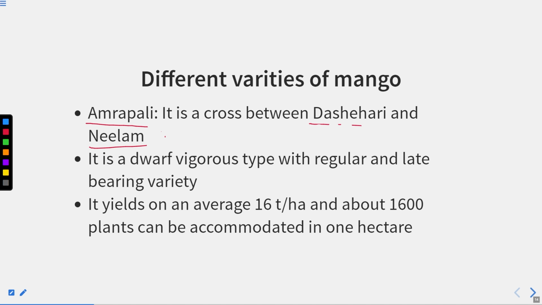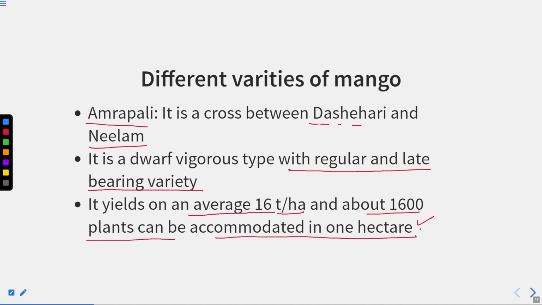Again, Amrapali is a hybrid variety. It is a dwarf vigorous type with regular and late bearing habit. It yields on an average 16 tons per hectare, and about 1600 plants can be accommodated in 1 hectare. So this is the advantage of growing this particular variety, that the number of plants you can grow in a small piece of land is more, right? 1600 plants can be accommodated in just 1 hectare of land.